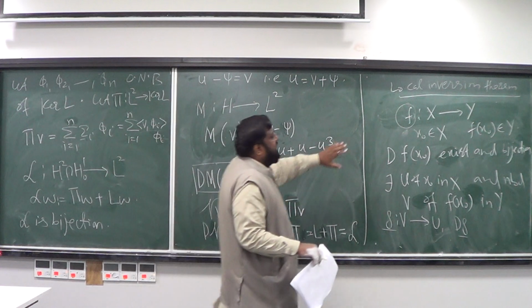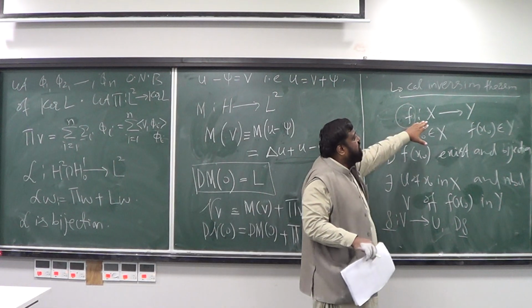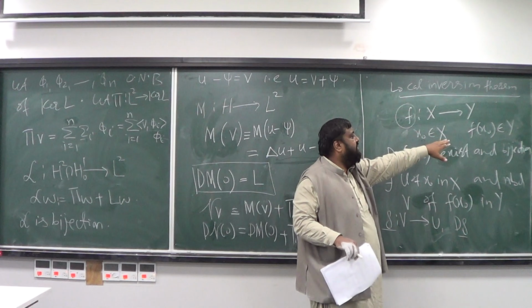Essentially it says you have a map between two Banach spaces, and the points x naught and f of x naught.